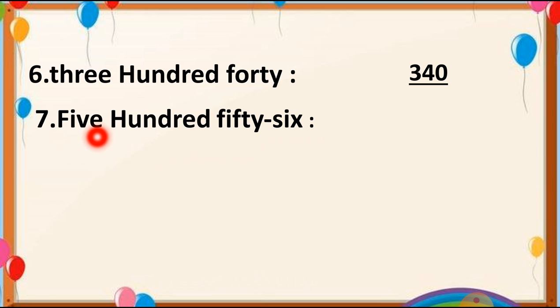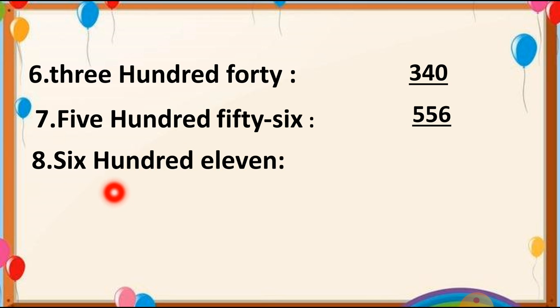The number 7 is 556. So we put 5 at the hundreds place and 56, it means 56. So we can write this number as 556, and we read this number as 556. Let's see number 8. Here is number 8, 611. At the hundreds place we have to put number 6 and then 11. So we can write this 611.